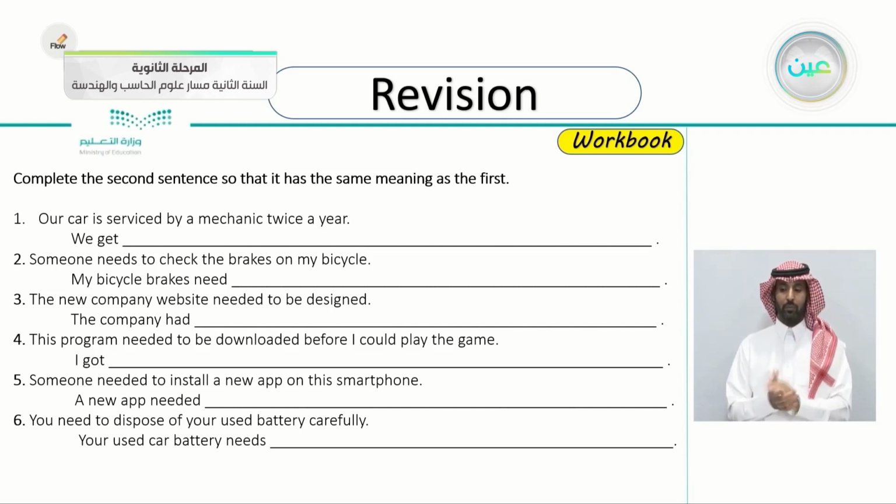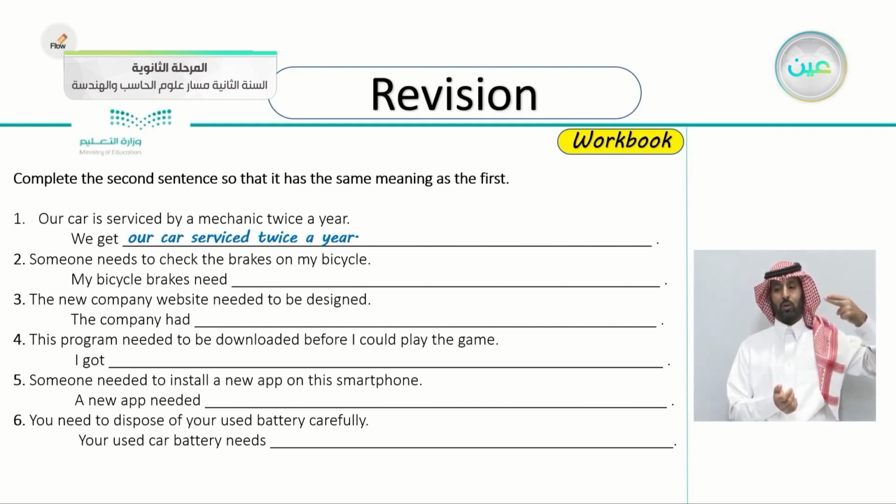So we say we get. Very good. Our car serviced twice a year. Or you can say, excellent, you can say we have, or we get, or we have. Our car serviced twice a year. Of course, this is passive.